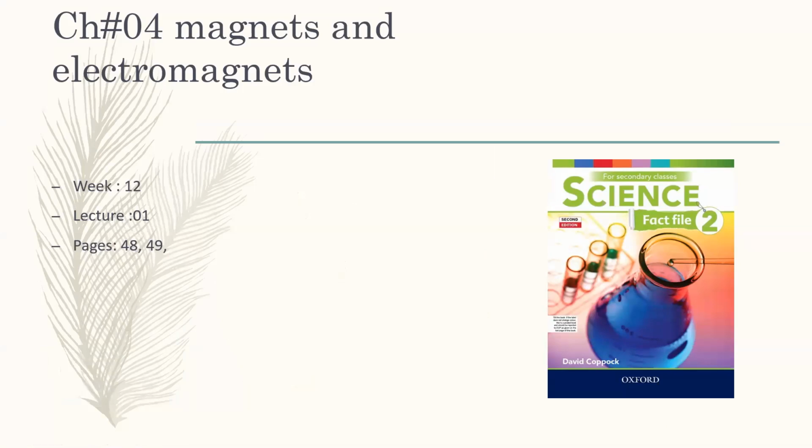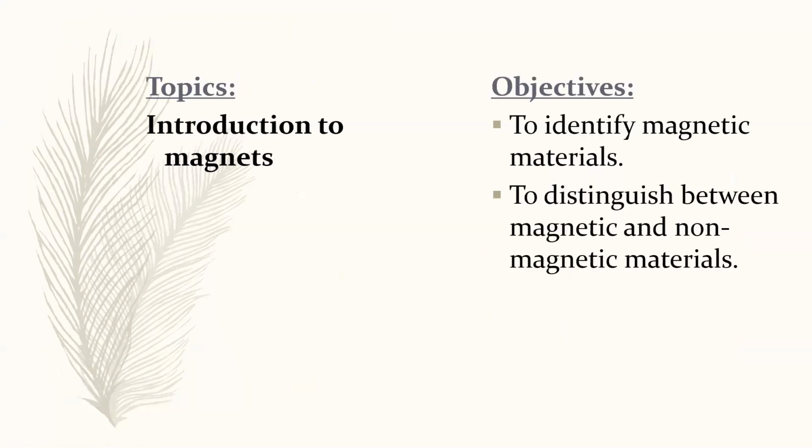Dear students, open your books and come on page 48. Today we will start chapter 4, Magnets and Electromagnets. Today my topic of discussion is Introduction to Magnets, and at the end of this lesson you will be able to identify magnetic materials and to distinguish between magnetic and non-magnetic materials.